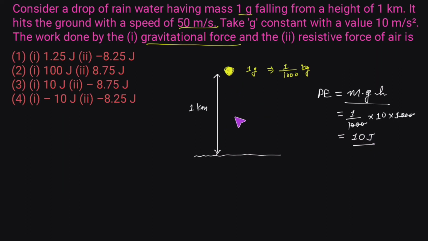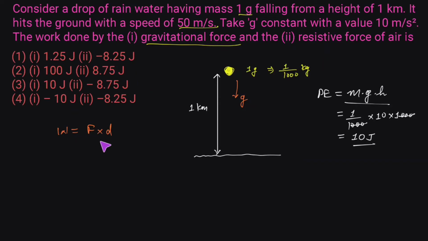The other way of looking at this problem is that we all know the work done is force times displacement. This is the formula for work done. The force which acts on this water droplet is the gravitational force, and due to that gravitational force there will be an acceleration towards the ground, and we have named that acceleration the acceleration due to gravity. We have given just a special name to acceleration when the acceleration is due to the gravitational force of earth.